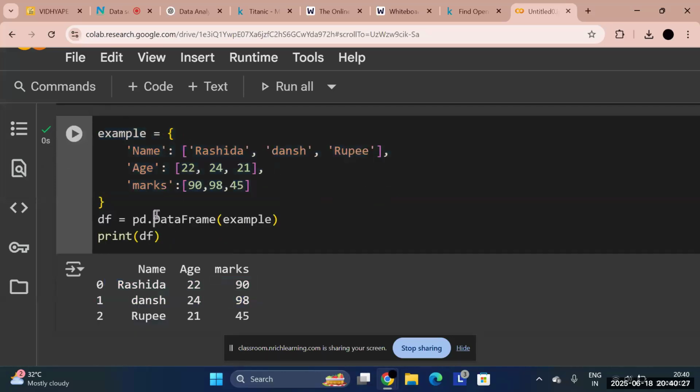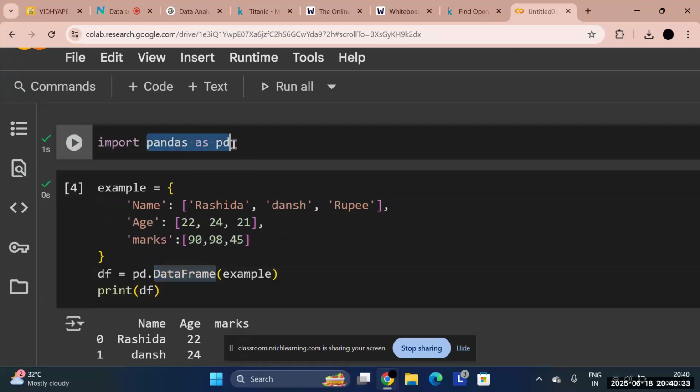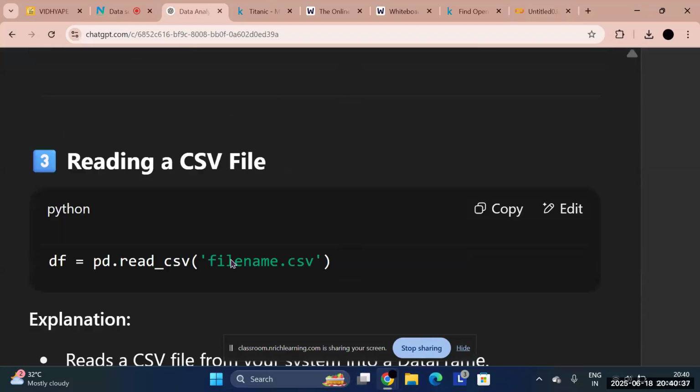How do we convert it? We basically use this keyword, which is the most important keyword, and this keyword only comes when we import pandas as pd, when we use pandas. So this was the first thing.